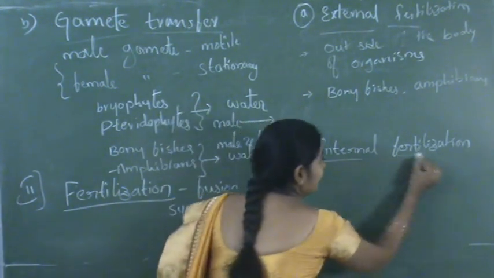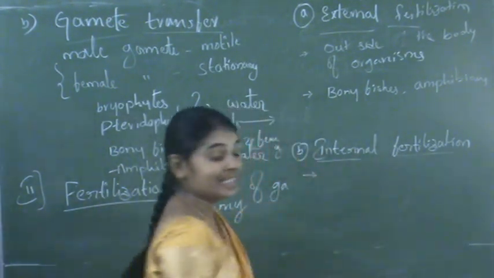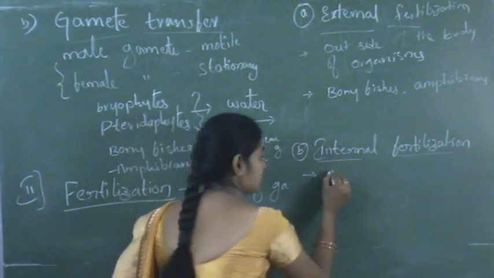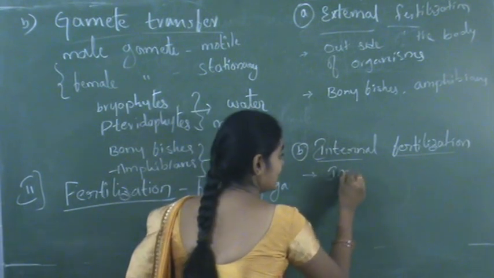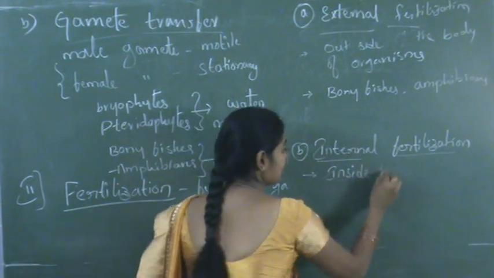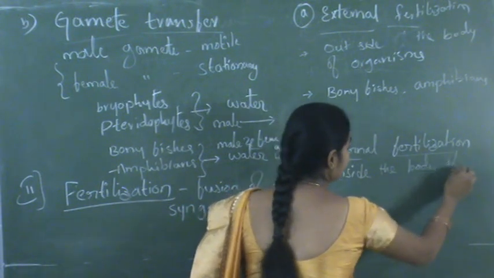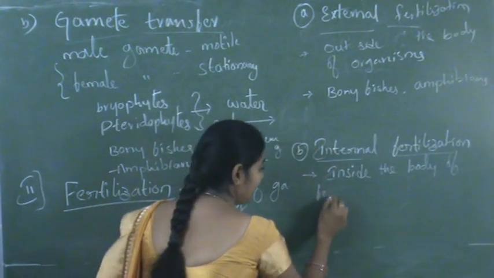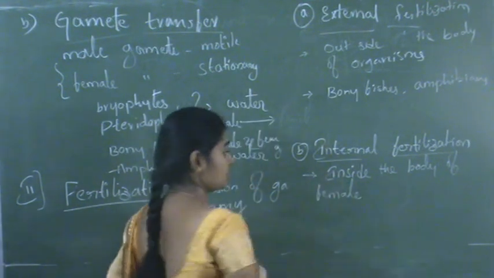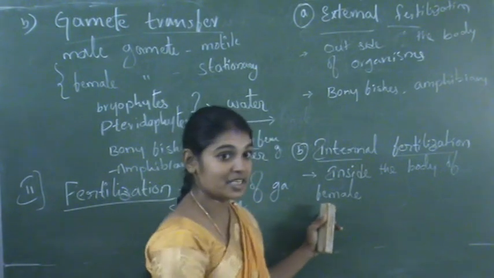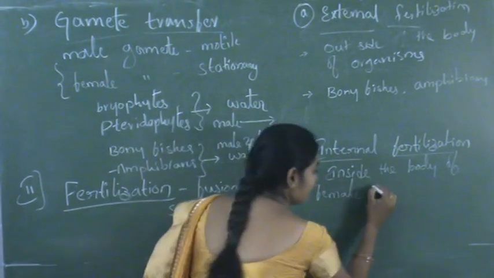And internal fertilization is where fertilization takes place inside the body of the female organism. In the majority of cases, or in almost all cases, the fertilization takes place in the female body.